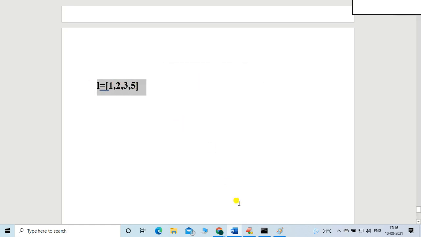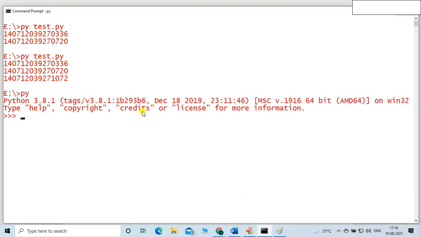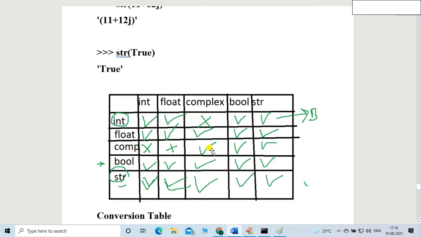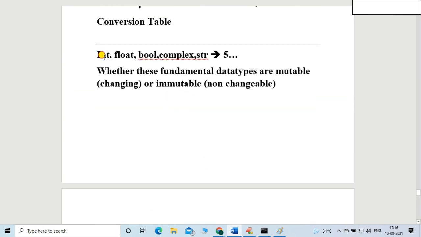Let me check whether it is a list or not. Let me paste this and check the type of L. Yes, it is a list. Friends, can you tell me, is a list a fundamental data type? Yes or no? We already discussed what the fundamental data types are: integer, float, bool, complex, str.